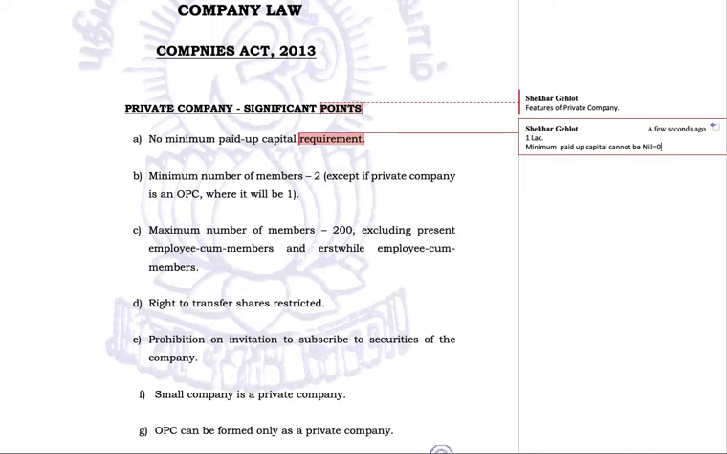No minimum paid up capital does not mean absence of paid up capital. Paid up capital is still there. The only issue is that there is no minimum limit. Whatever the initial subscribers feel to be appropriate, they can keep the share capital as per their own wishes.